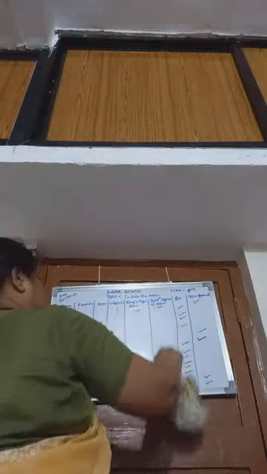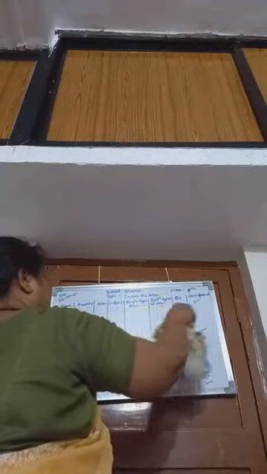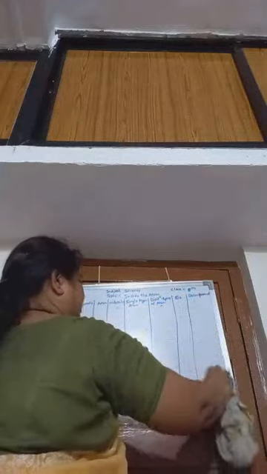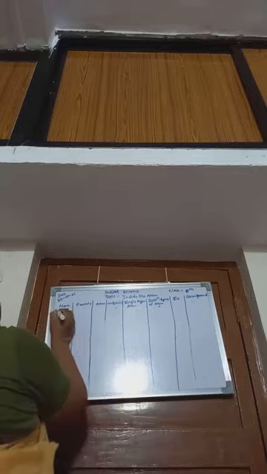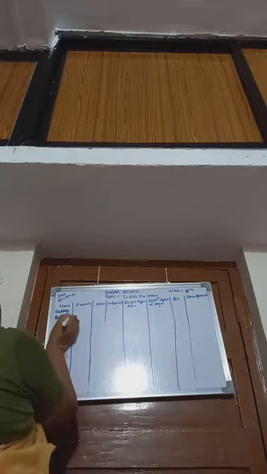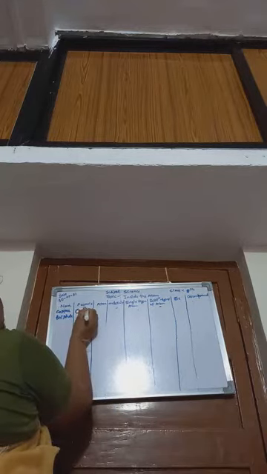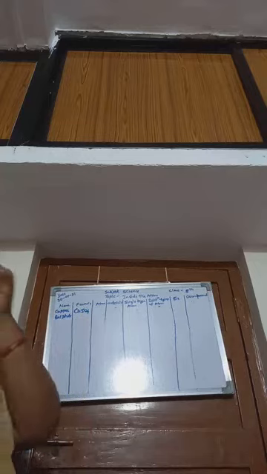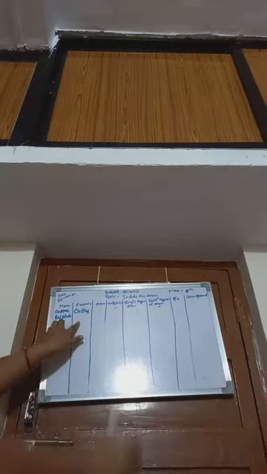Okay, we will see another example. We will take different substances. Then we will take copper sulfate. Formula is CuSO4. Copper sulfate, CuSO4.